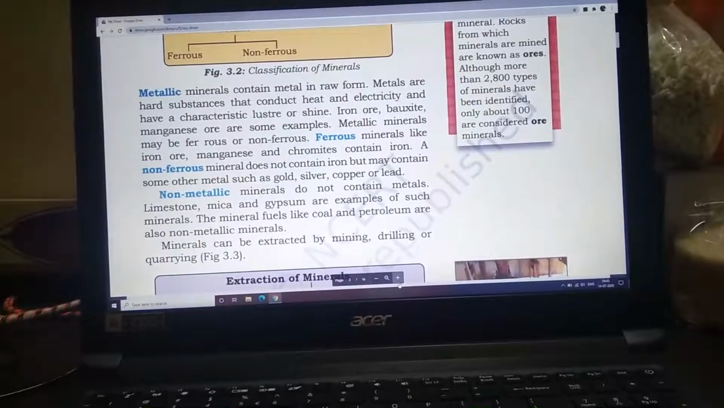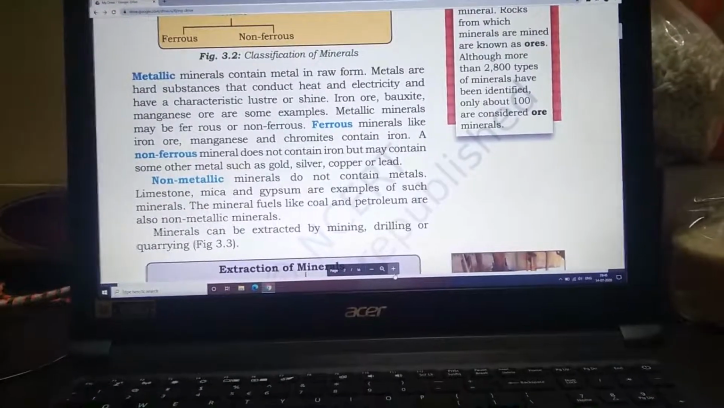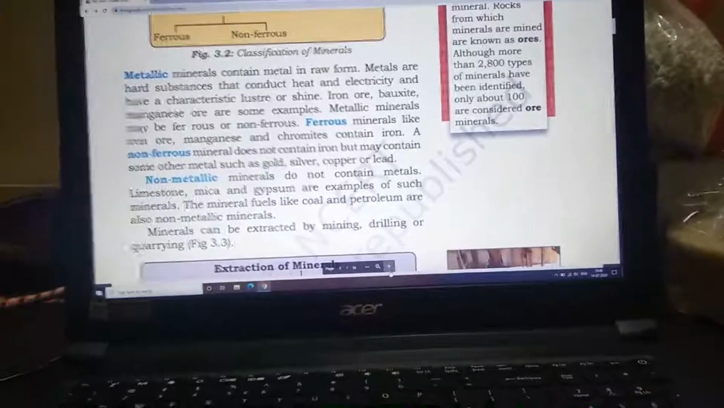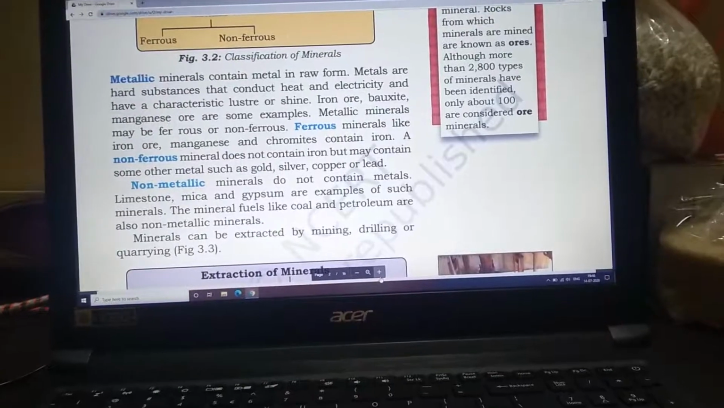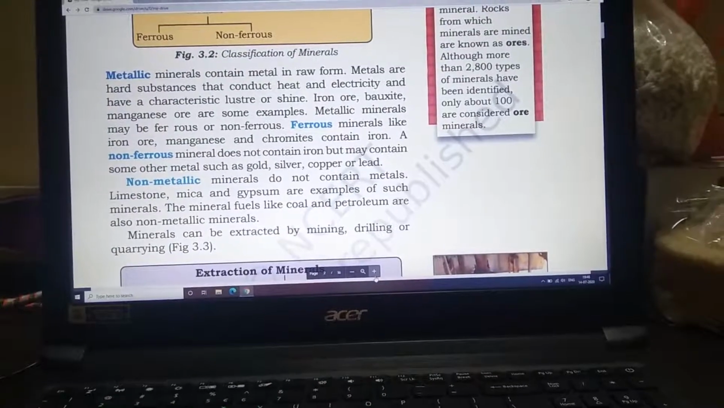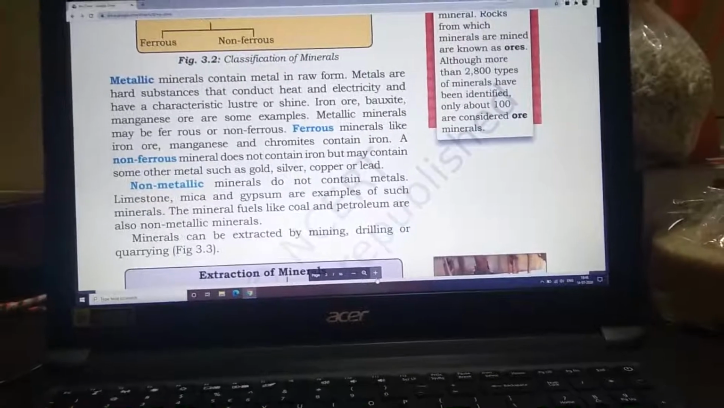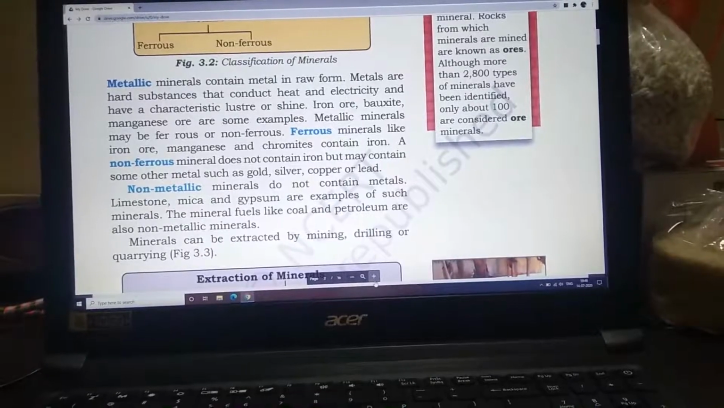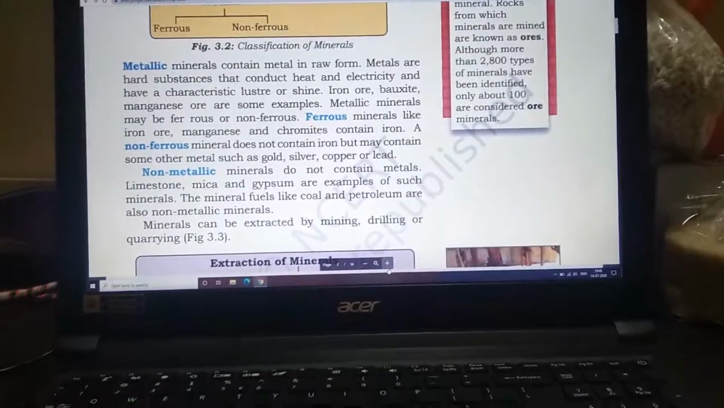Metallic minerals may be ferrous or non-ferrous. I have told you metallic minerals are divided into two sections, ferrous and non-ferrous. Now ferrous minerals means what? Those which contain iron in them. Ferrous minerals like iron ore, manganese and chromites contain iron, so they are known as ferrous. Non-ferrous means those which do not contain iron. A non-ferrous mineral does not contain iron but may contain some other metals such as gold, silver, copper or lead.